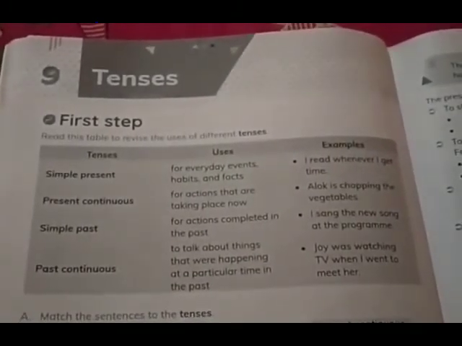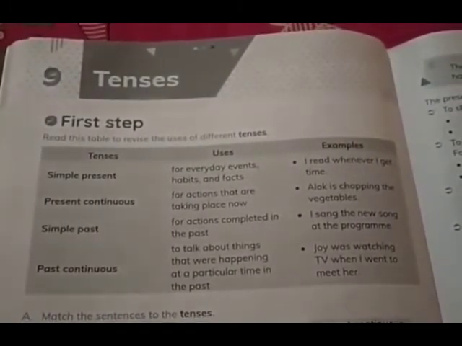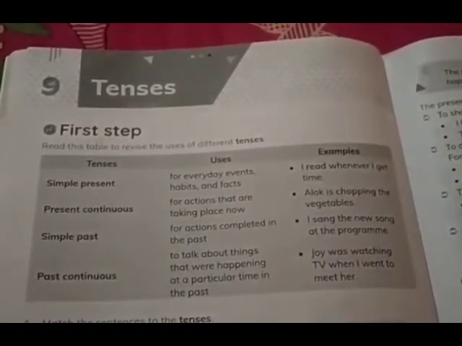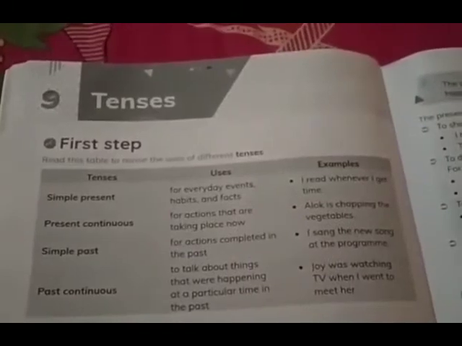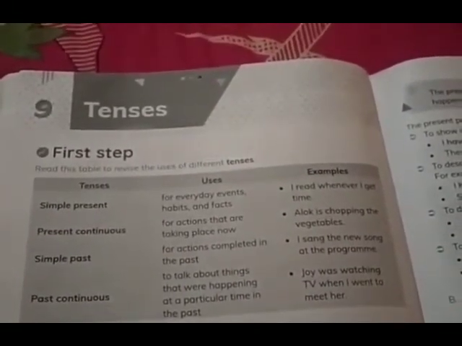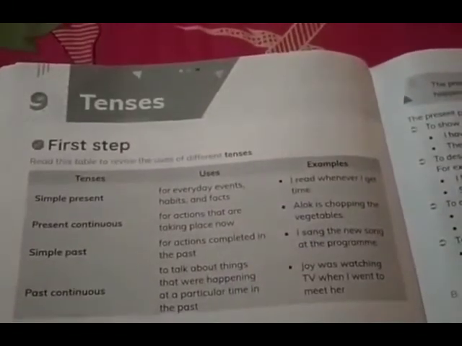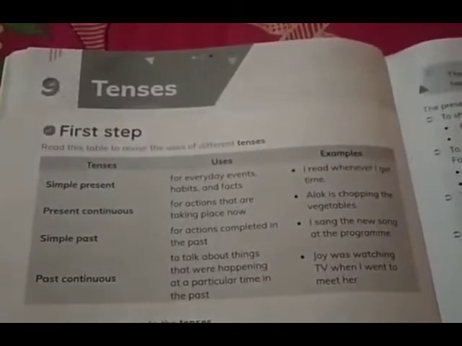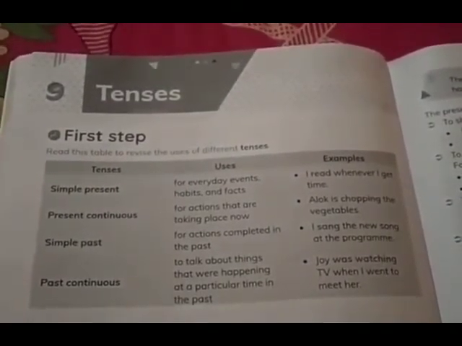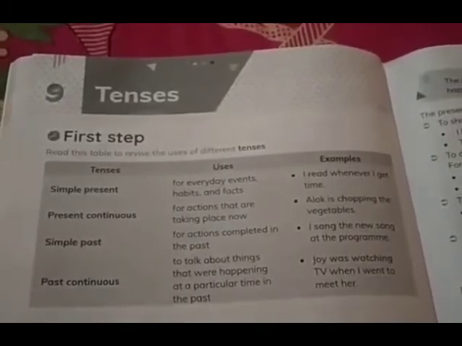Students, the rule that you need to remember: if you're using I, we, you, they and all other plural subjects, we use subject plus the original form of the verb, right? For example, we go to play every day. I'm saying we, that's why I stick with the original form, which is go. I go or we go to play every day, right?